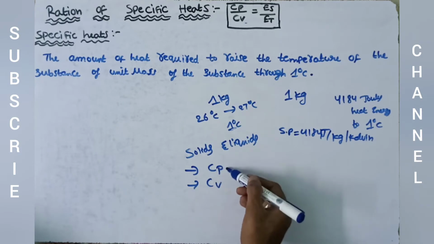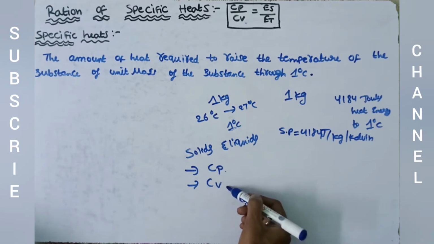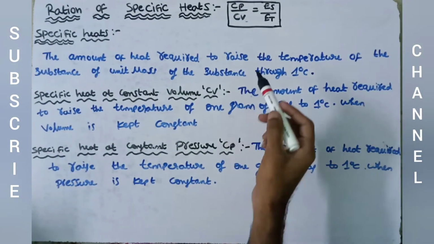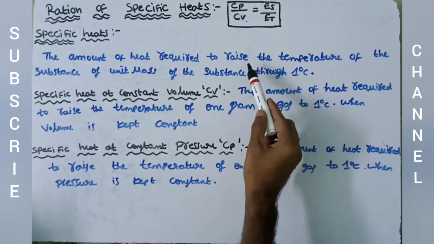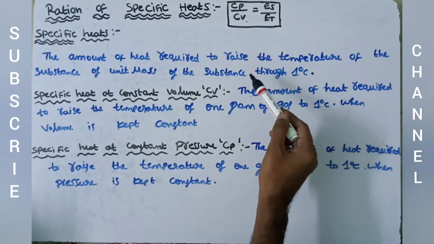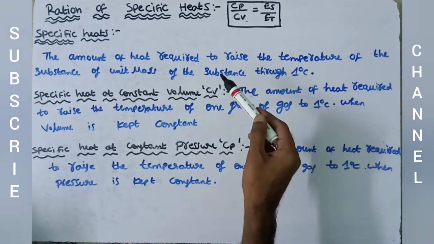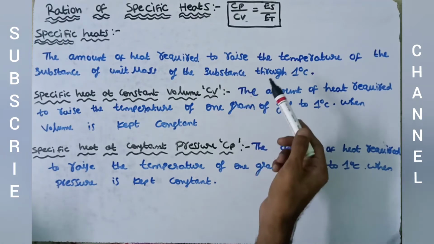Now we will discuss the definition of specific heat of a gas at constant pressure and at constant volume. In the case of liquids and solids, the heat used to increase volume and to do external work during the change of temperature is negligible.